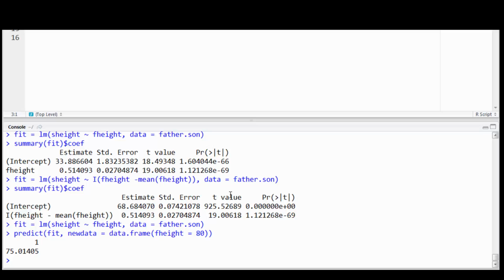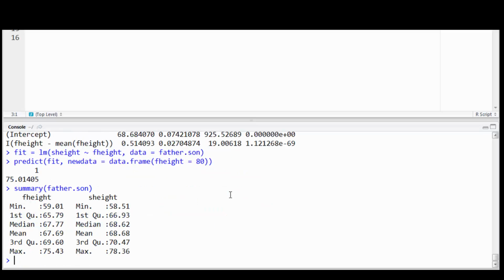Now, the reason why we might be hesitant to put much faith in this prediction is because of the associated variability with predictions this far away from the means of the data. If we look at the summary of the father.son data set, we see that the maximum of the father's height is 75 inches. So we're predicting beyond the data that we've actually observed. Now, not that far beyond the data which we've actually observed, but still nonetheless a little bit far. So we're predicting for a much taller person than we typically observe.